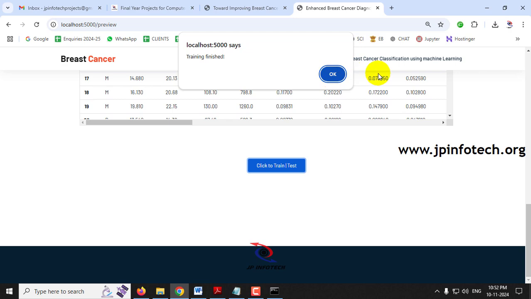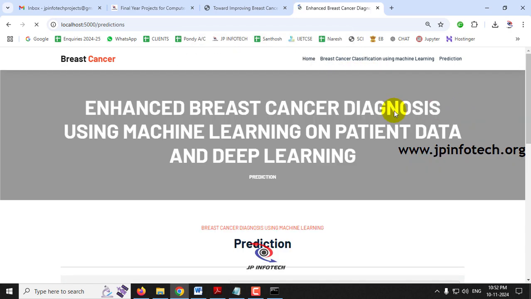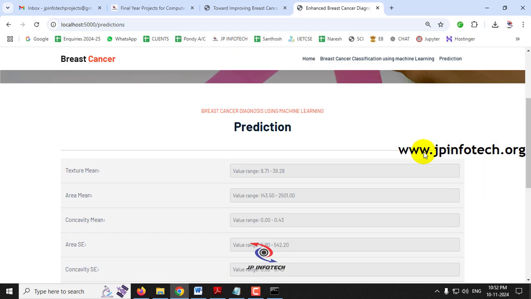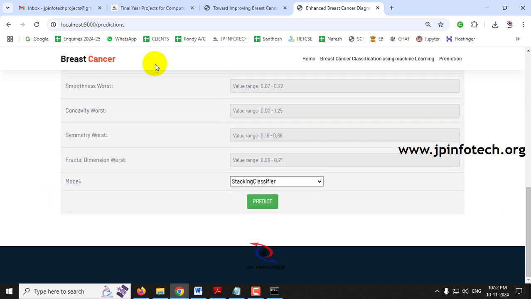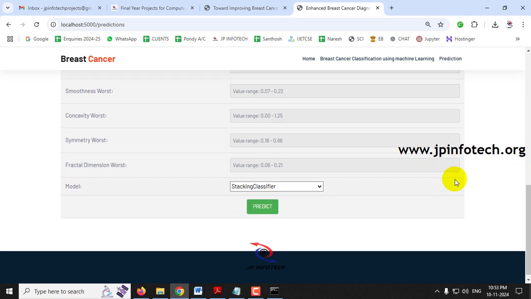Now you can see the training finish message, and click OK. Now it will be navigated to the important part, that is the prediction part. Here we need to enter the patient data, and before the predict button you can see the model part, where we have given the stacking classifier and the CatBoost classifier in the drop down. So the user can select whichever model they want, and accordingly the results will be predicted. I will be showing both the model cases now.